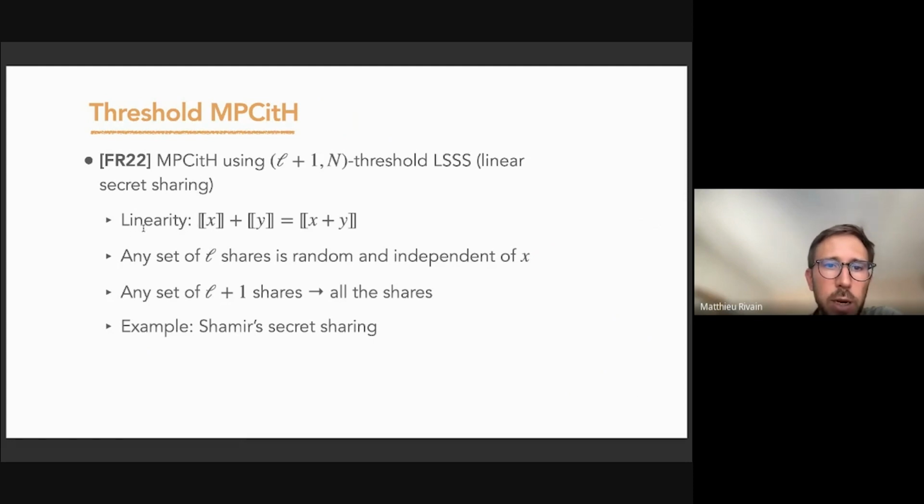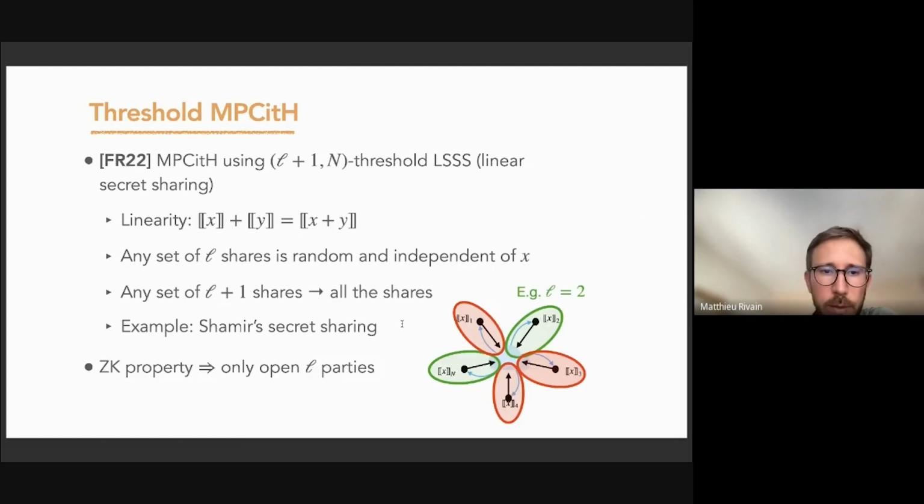It is linear, so we can still compute linear functions locally. Any set of L shares is random and independent of the secret value X. But any set of L+1 shares is able to reconstruct all the shares and to reveal the secret value X. A famous example is the Shamir secret sharing, which is the one that we use in practice.